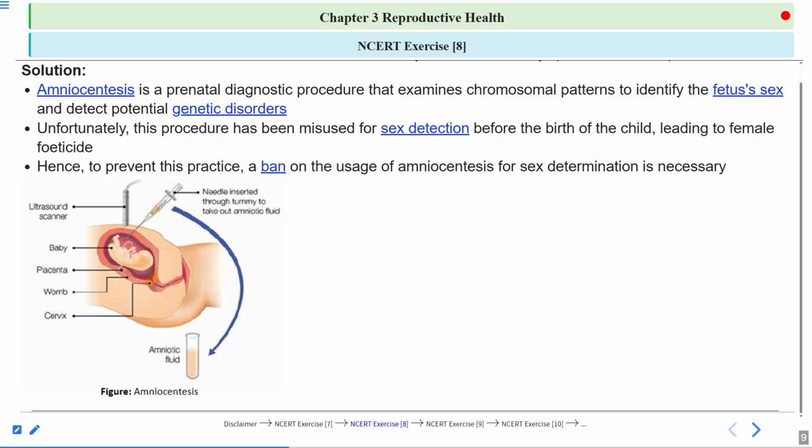So this procedure is very fast. It typically takes 2 to 5 minutes to collect the sample, and around 20 to 30 ml of the amniotic fluid is withdrawn. Then this amniotic fluid can be tested for any chromosomal abnormalities. So it can be used to detect genetic disorders like Turner syndrome, Klinefelter syndrome, sickle cell anemia. Clear?